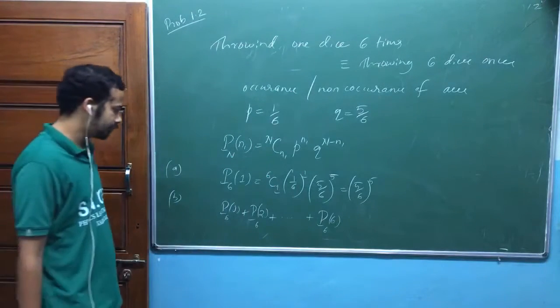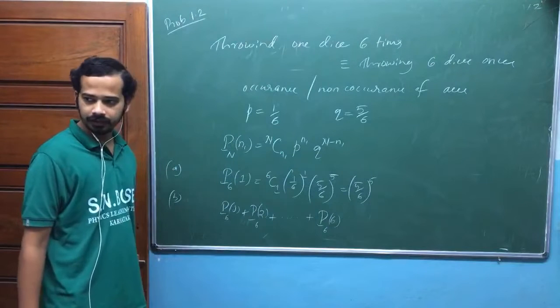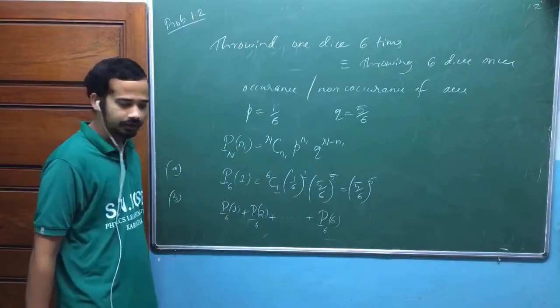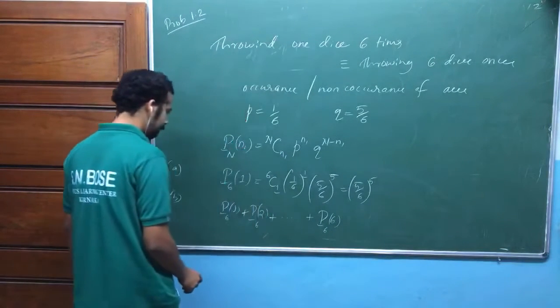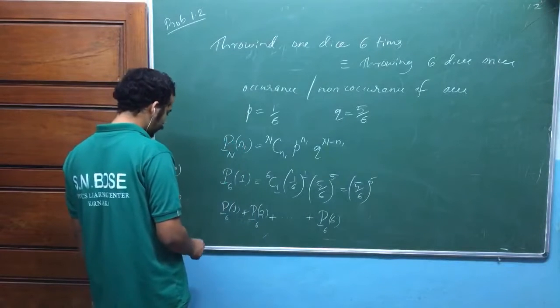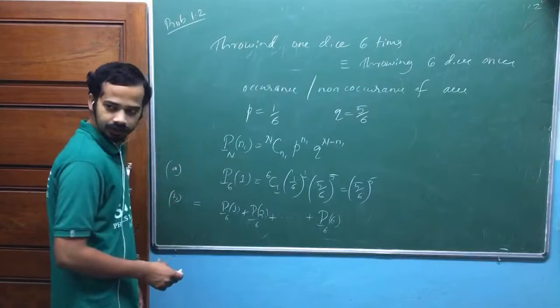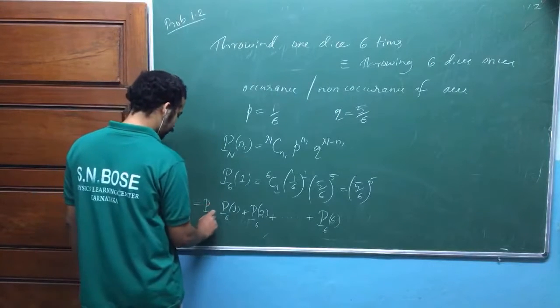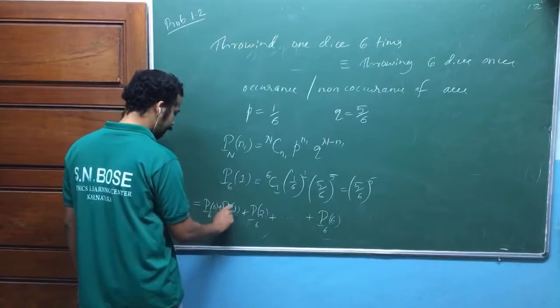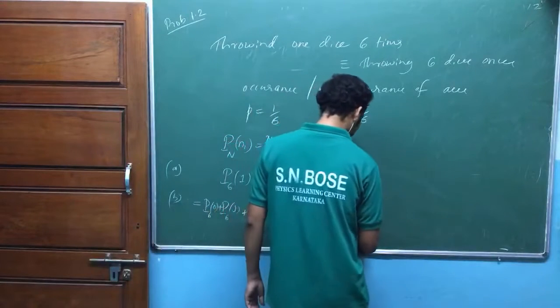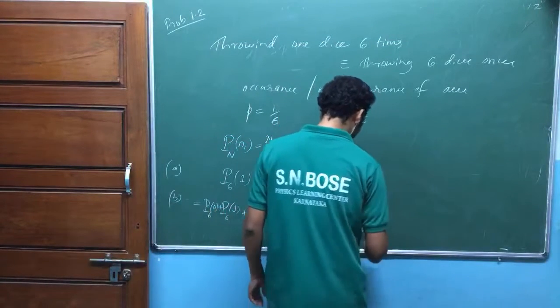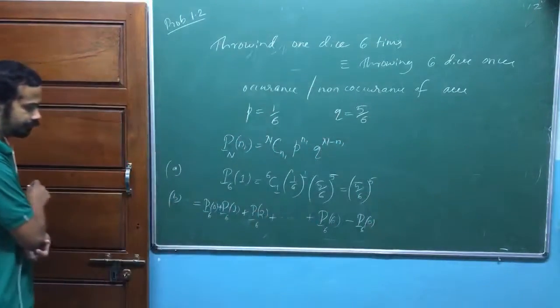Now, what do we do? We add and subtract, isn't it? What is missing here? So, this is the required probability for part B, okay? Now, I am going to add P6 of 0 and I am going to subtract P6 of 0, isn't it?